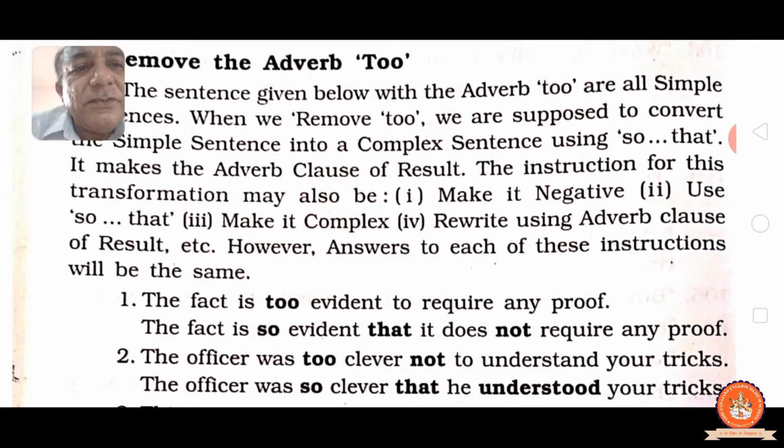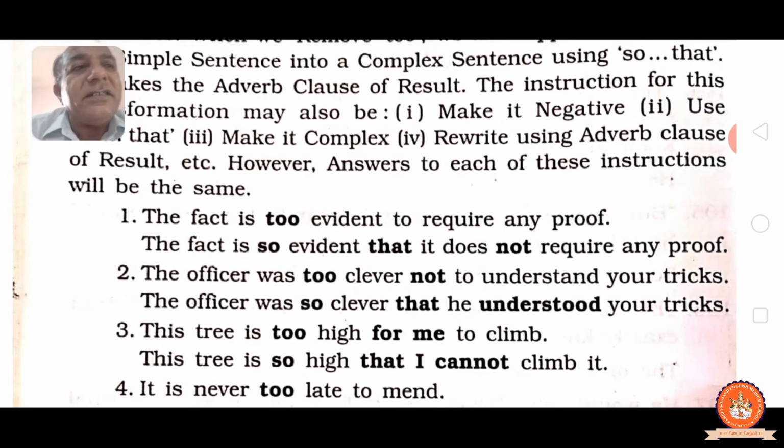Second, the officer was too clever not to understand your tricks. The officer was so clever that he understood your tricks. See, because the first sentence is negative, see, not to understand, that is why the second sentence is affirmative. The officer was so clever, cut too, so clever that. See, in not to understand, negative is there with too, then here he understood, that means negative does not come, it is affirmative, your tricks. So affirmative then negative, negative then affirmative.